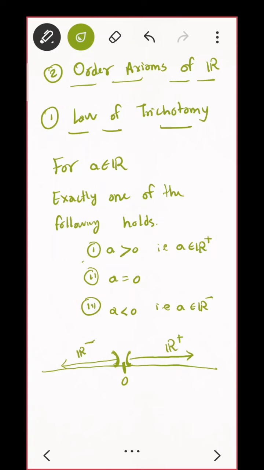Is it clear? If I say minus 5, where is that? R minus, perfect. That is, minus 5 is less than 0. This is called the law of trichotomy. If you take any real number, there are three conditions, and it will be exactly one of them. That's why it is called the law of trichotomy. Is that clear?